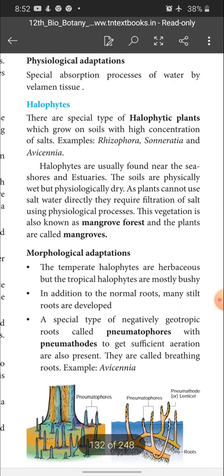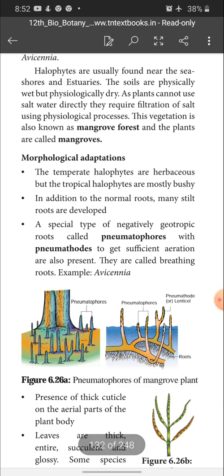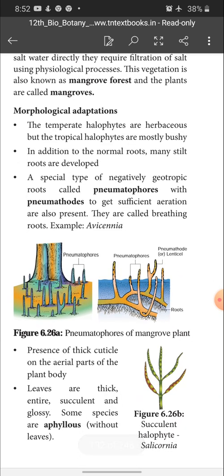Next, morphological adaptation. The temperate halophytes are herbaceous, but the tropical halophytes are mostly bushy. In addition to the normal roots, many stilt roots are developed. Special type of negatively geotropic roots called pneumatophores with lenticels to get sufficient aeration are also present. They are called breathing roots, for example in Avicennia.